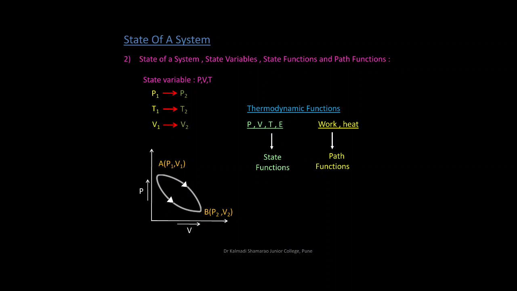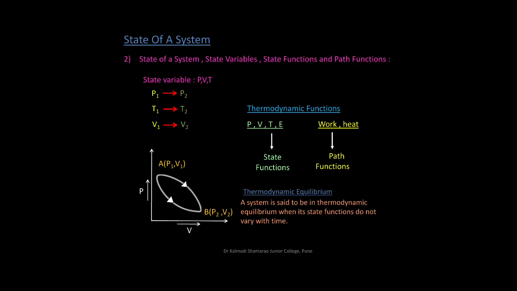Now, how do we say that heat is a path function? Suppose a person wants to reach the 4th floor from the 1st floor and he can take two ways, one through the ladder and another through the lift. In both cases, the initial and final state remain the same. But in both cases, the amount of heat he released is different. Hence, we can say that heat is also a path function.